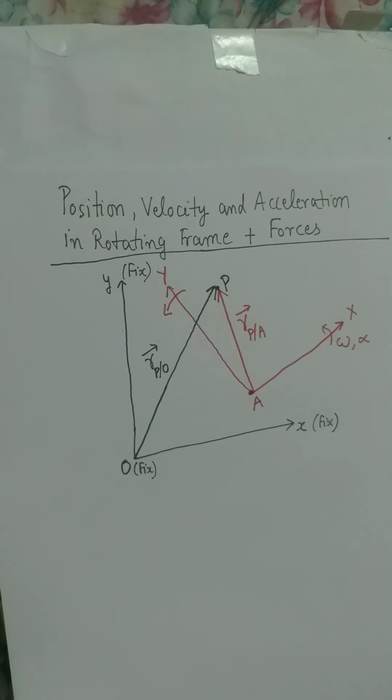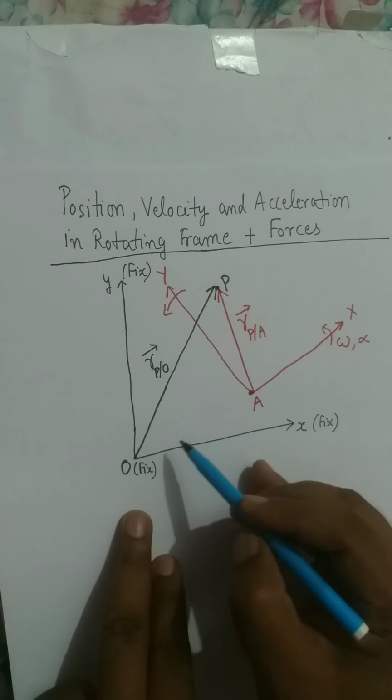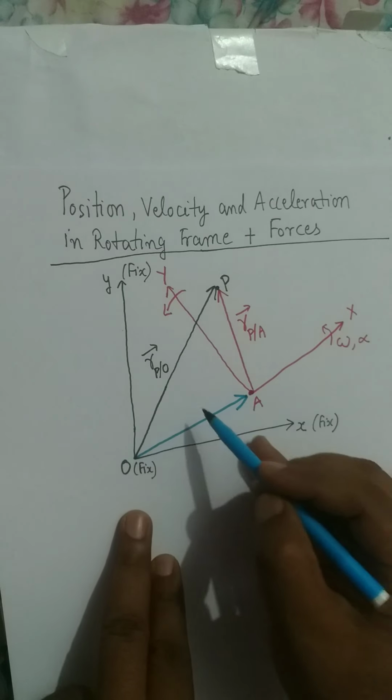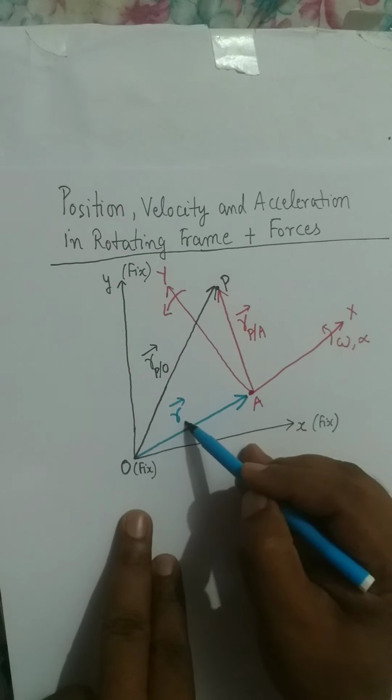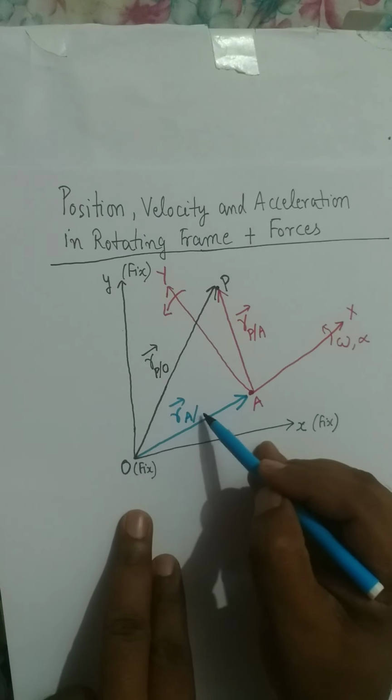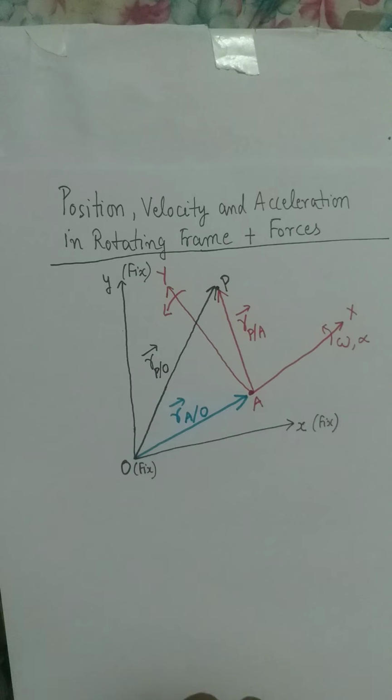I can introduce one more vector here as OA vector, which is the position of origin A of the rotating coordinate system with respect to the origin O of the fixed coordinate system.